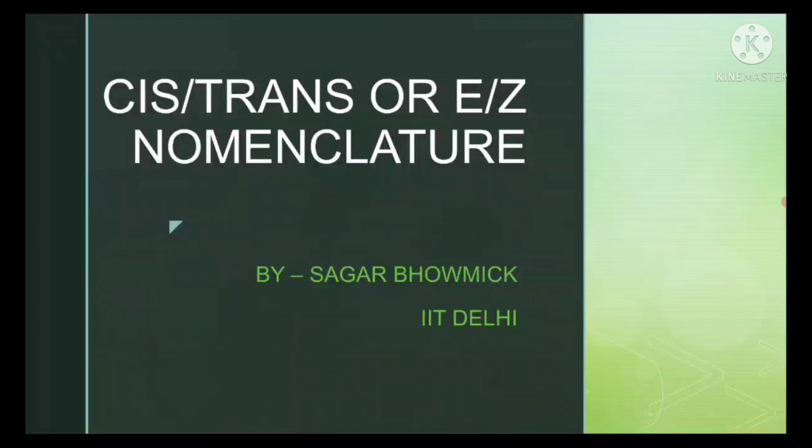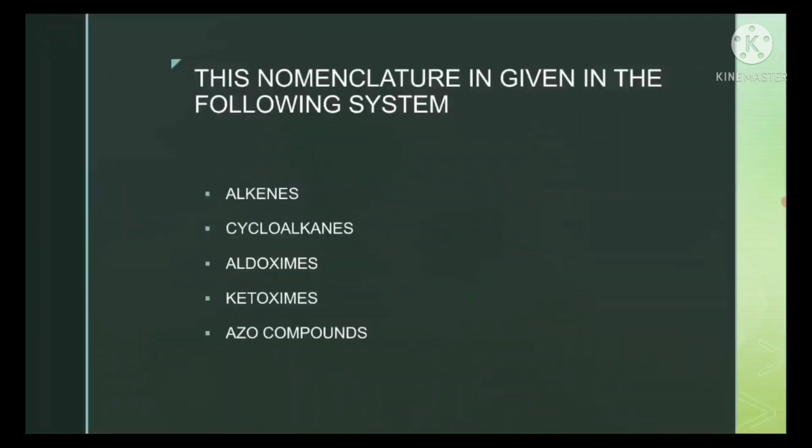I am Sagar from IIT Delhi, and in this particular video we are going to learn the advanced cis-trans or EZ nomenclature. There we will learn EZ nomenclature in different varieties of systems. In the last lecture we saw that cis-trans nomenclature occurs in different systems, that are alkenes, cycloalkanes, aldoximes, ketoximes and so on. We saw how many varieties of EZ nomenclature are found in alkenes, and we practiced a lot of examples of alkenes EZ nomenclature.